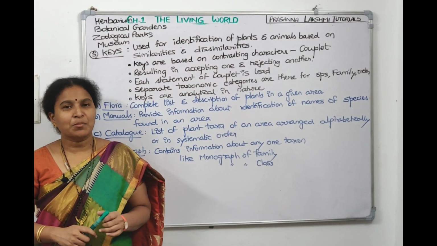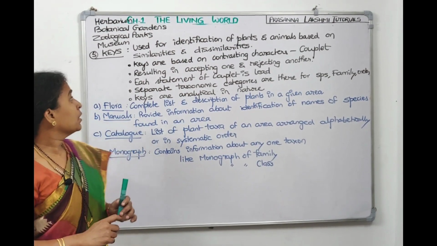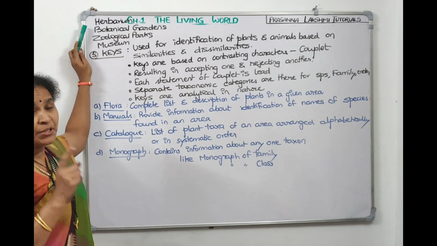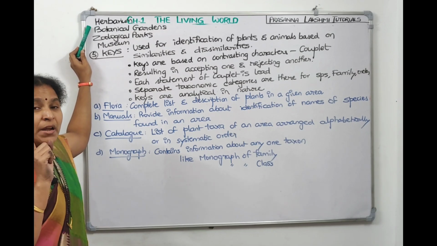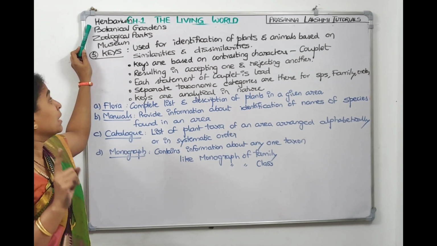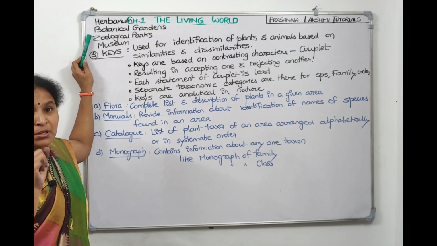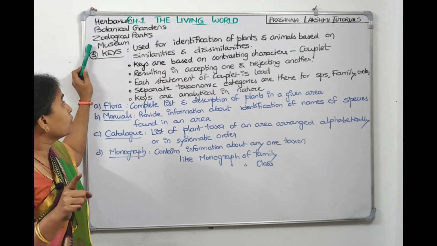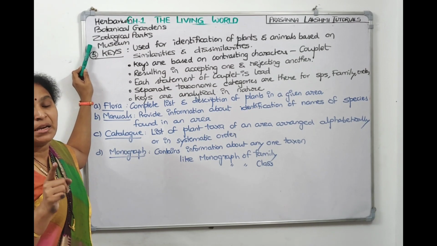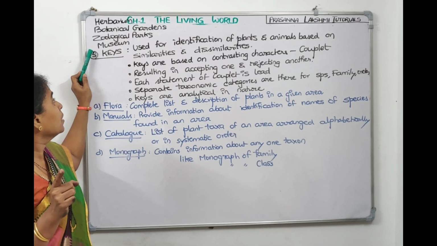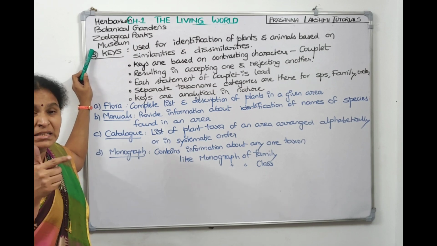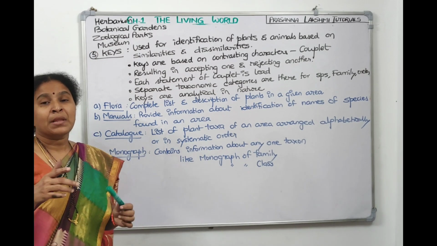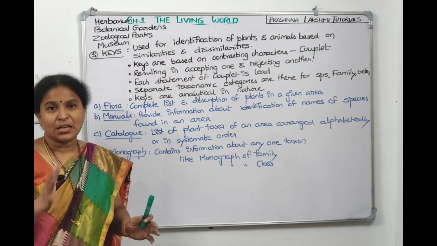Let's discuss the remaining taxonomic aids also. So we have already discussed herbarium, which serves as a quick referral tool where dried, dead plant specimens are preserved. Botanical gardens come under exotic conservation, where live plant specimens are maintained. Zoological parks, where live animals are maintained, also come under exotic conservation. Museums, where dead plants, animals, insects, stuffing, skeletons, everything is maintained.